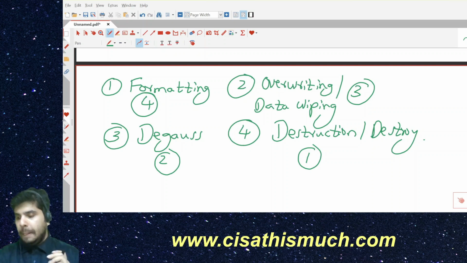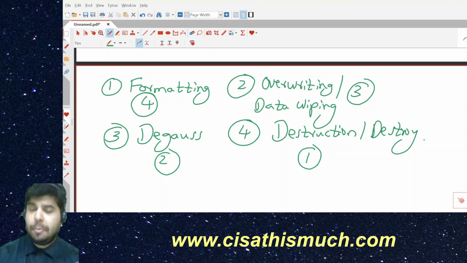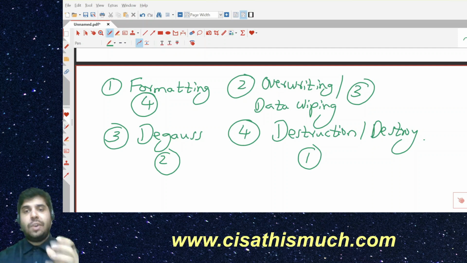Now, when we say destruction, whether it's fire damage, water damage, or partial damage, they won't be mentioning these kinds of words. In our lectures we have discussed those things as well, but they won't be asking you such difficult questions. When they use the word destruction or destroy, they will use the word as it is. All right, so this is what we have already learned.